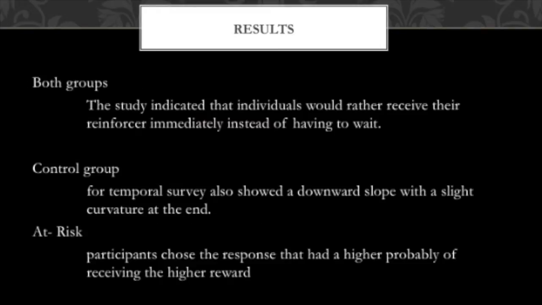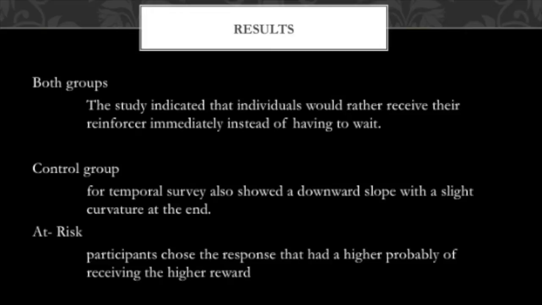Subjects for both groups did not differ in demographics or on the Fagerstrom tolerance questionnaire. The study indicated that individuals would rather receive their reinforcer immediately instead of having to wait 95 days or more. The one person would wait 90 days and receive $100, but the remainder would get the smaller, sooner reinforcer.